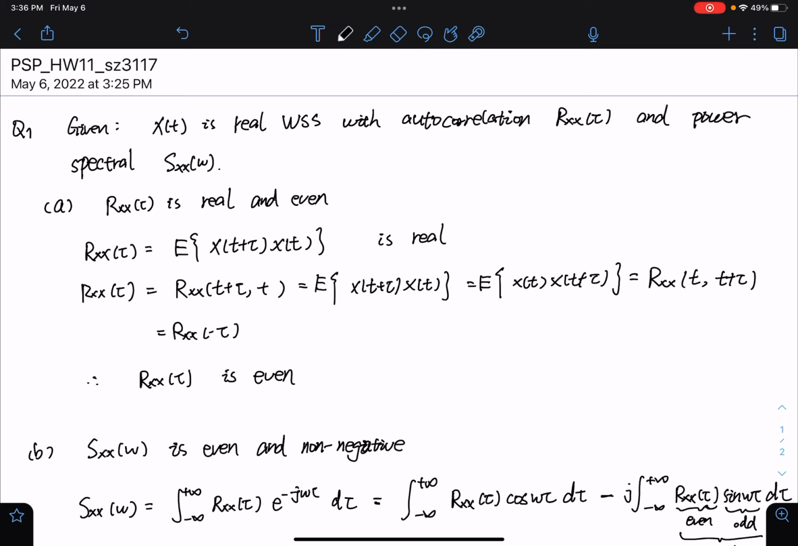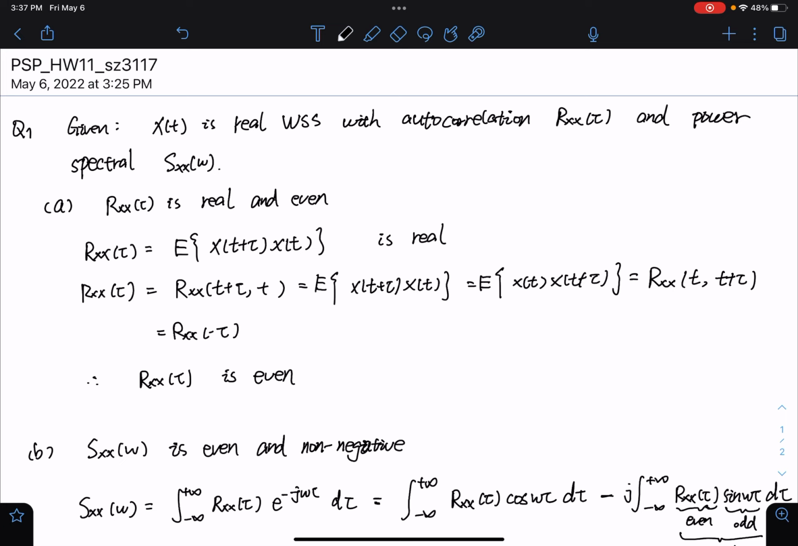Question 1 gives us that x(t) is a real wide-sense stationary process with autocorrelation Rxx(tau) and power spectral density Sx(omega). The first question is to prove that the autocorrelation is real and even. First, we apply the definition of autocorrelation functions, which is the expectation of x(t plus tau) times x(t). And this is real because x(t) is real, and there is no complex part in these equations.